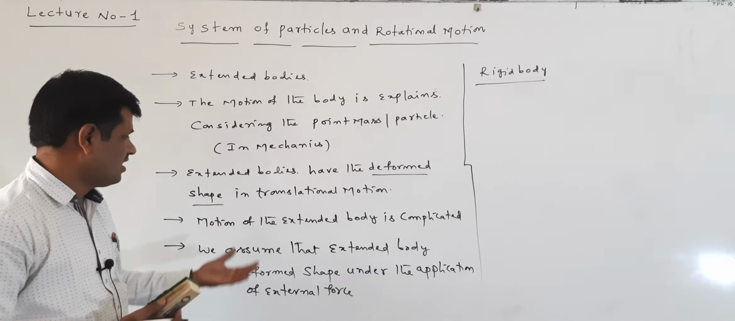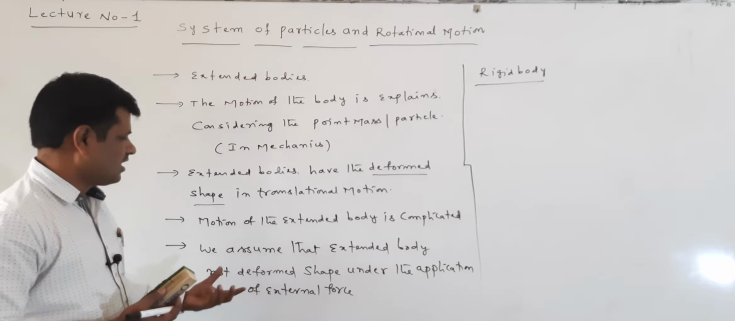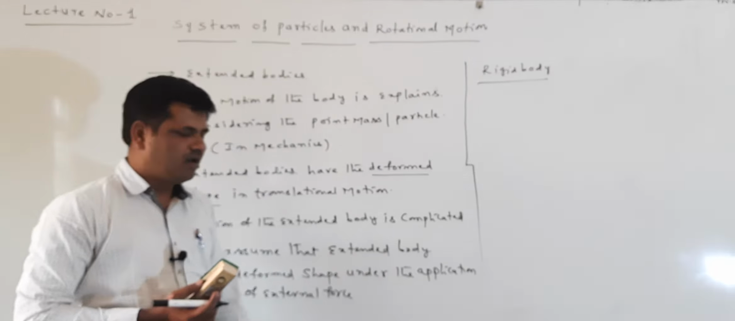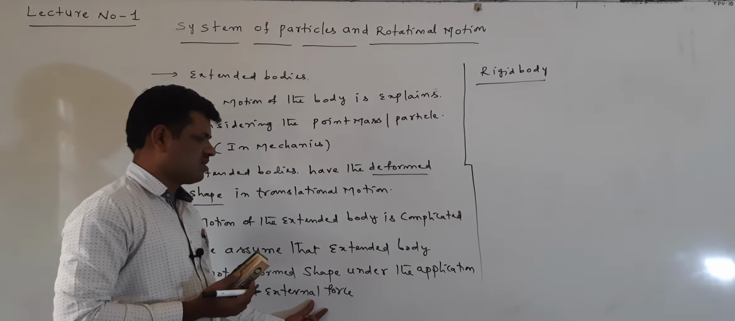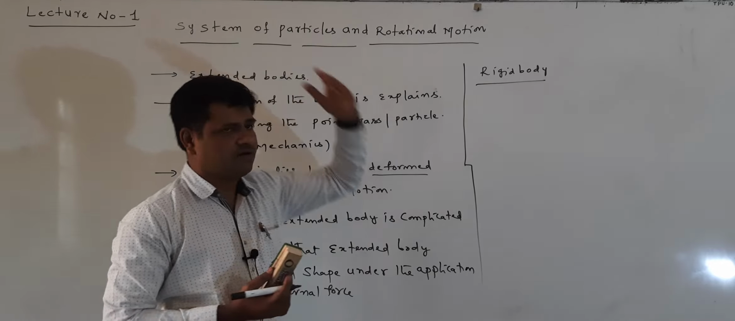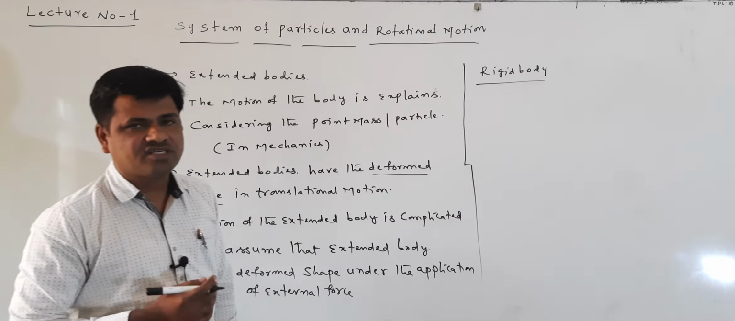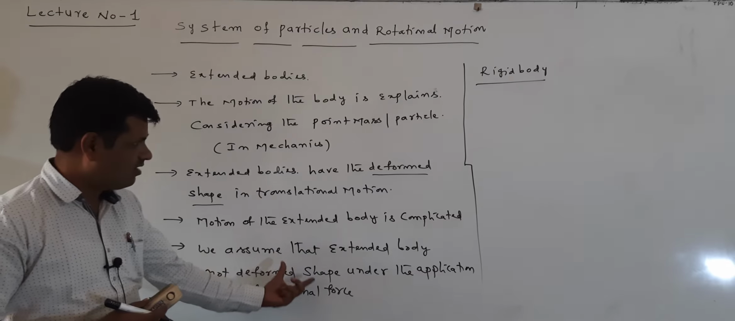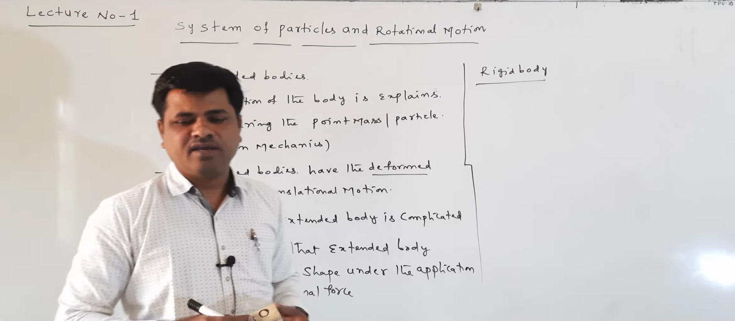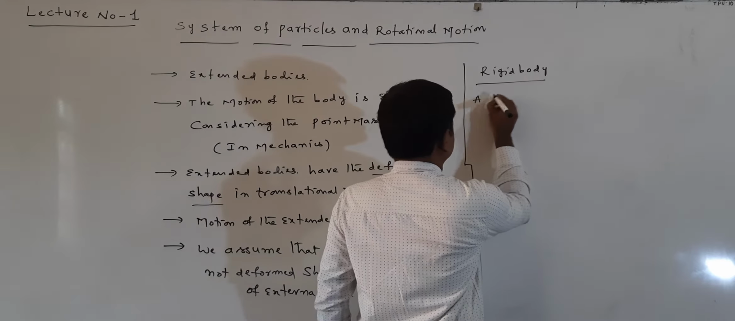We assume that extended bodies do not have a deformed shape under the application of the external force. Using this, we explain the system of particles and rotational motion. Right. Next, what is a rigid body? What is the definition of the rigid body? This type of extended body is called a rigid body. What is meant by a rigid body? A rigid body means a body does not change.